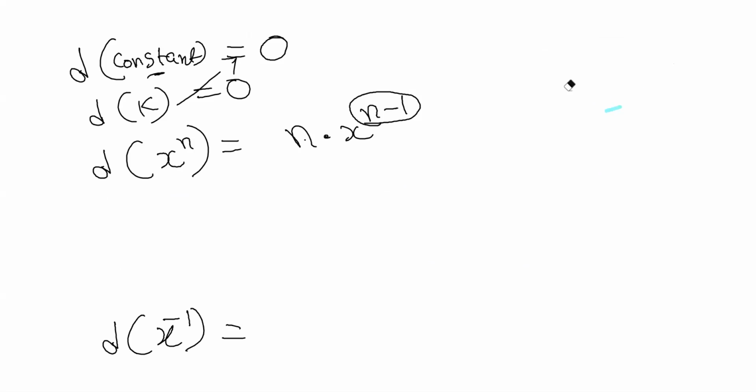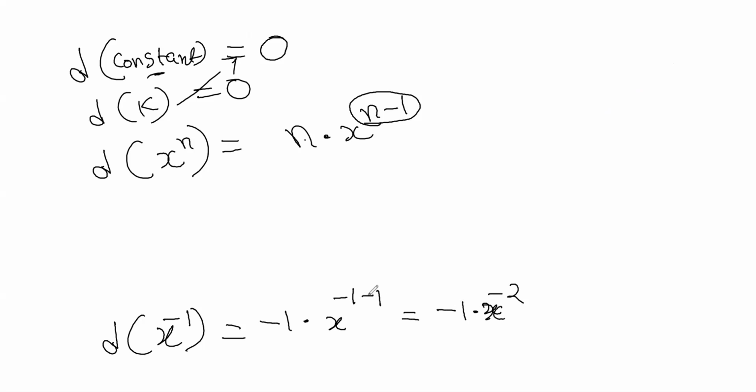Then minus 1 into x to the power n minus 1, where n is minus 1. What is minus 1 minus 1? Minus 2. X to the power minus 2.